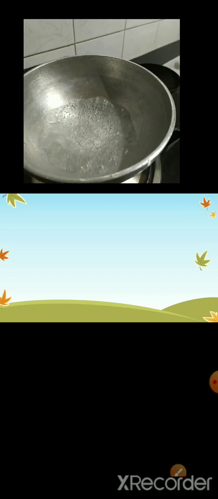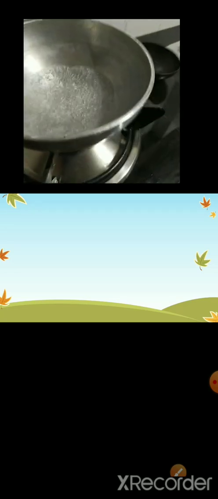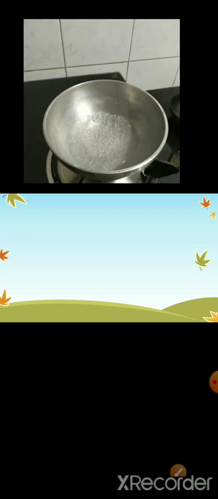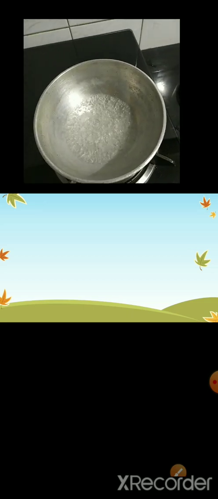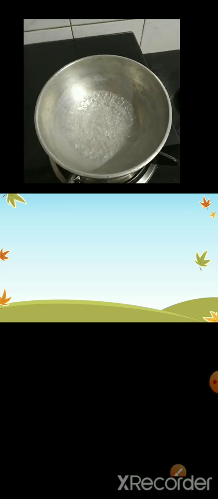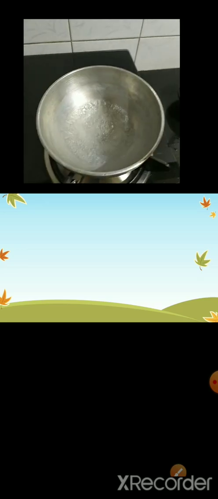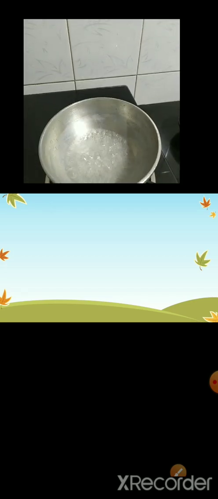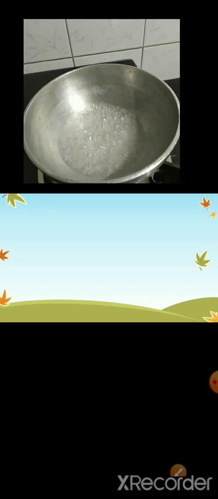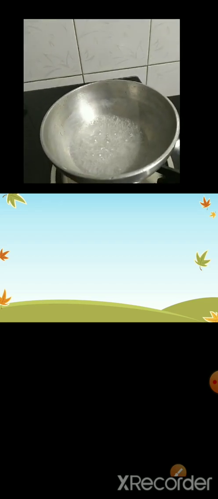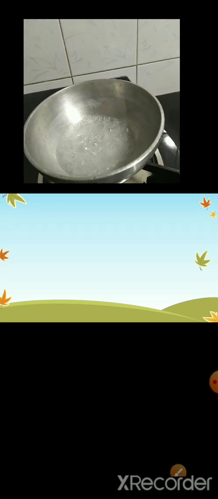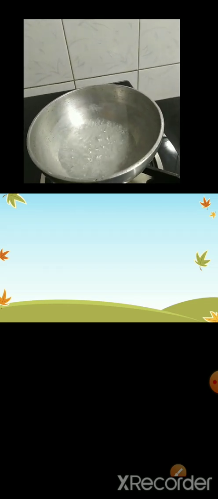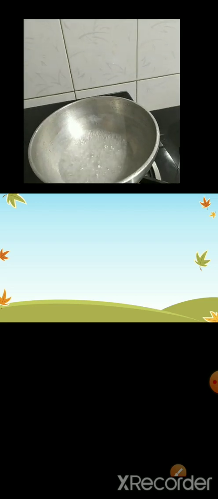Yes, water is getting heated. And now observe, children, the water is going to change into gas. The water is getting heated and we are going to wait till the water turns into gas.